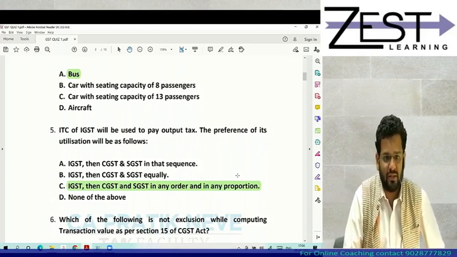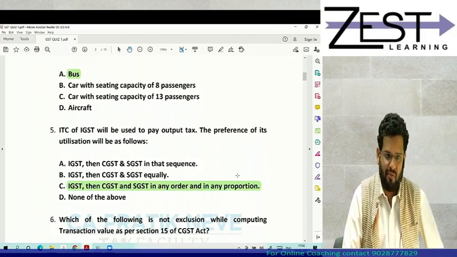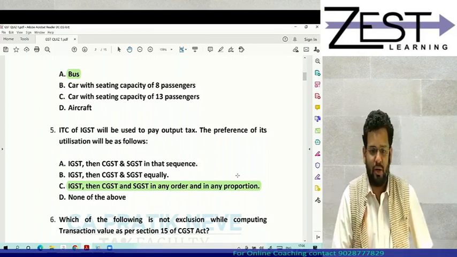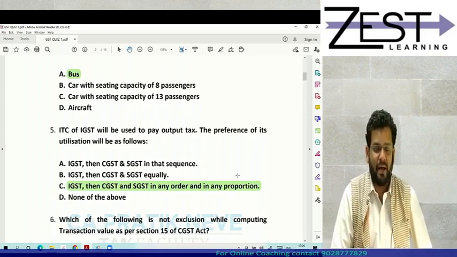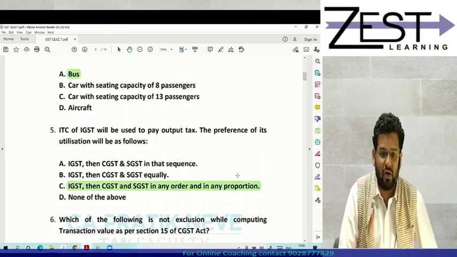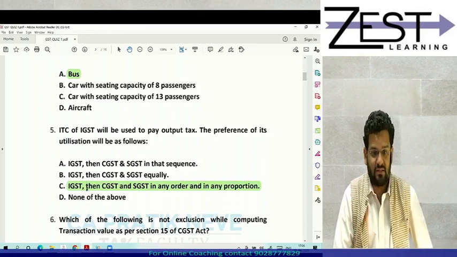First of all, you know ITC can be utilized only to pay output tax, and the sequence is first use ITC of IGST to pay output tax of IGST, balance if any to pay output tax of CGST and SGST in any order and proportion. So C is the correct answer.